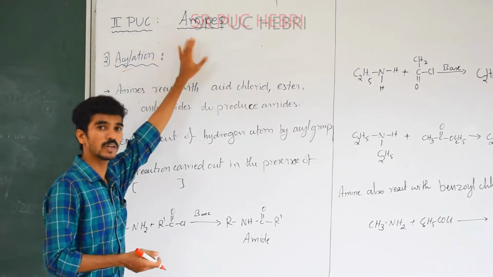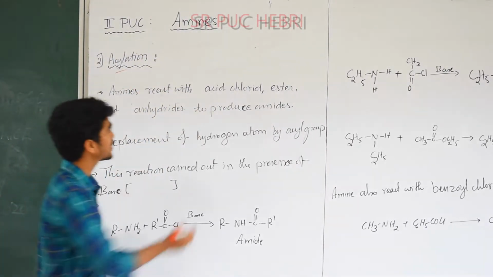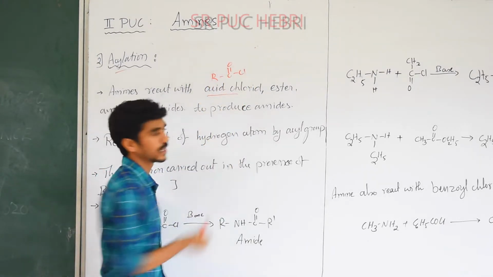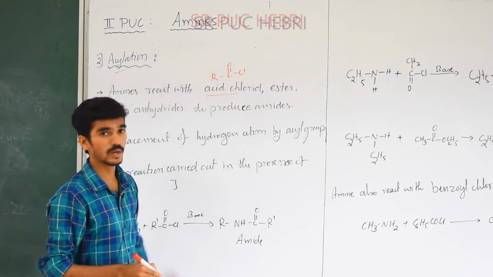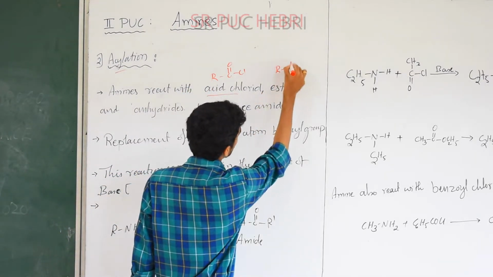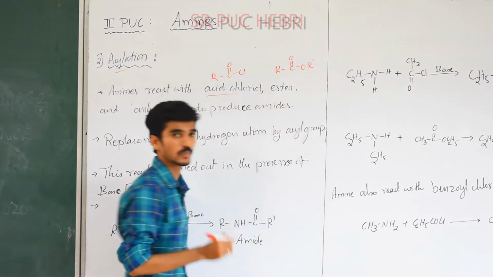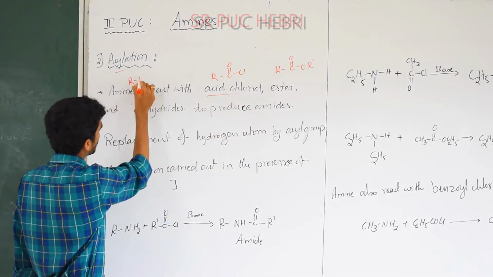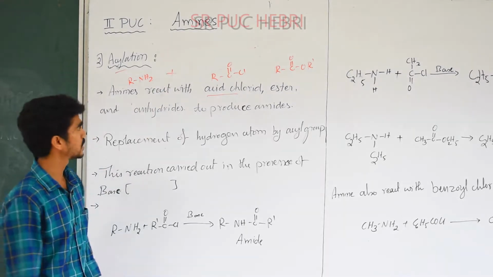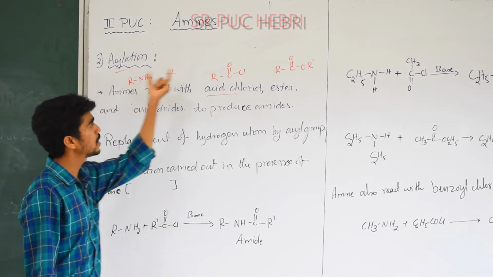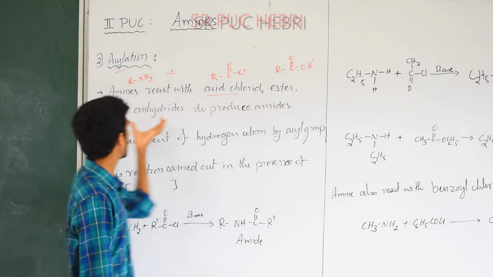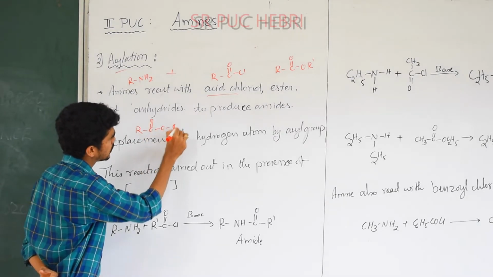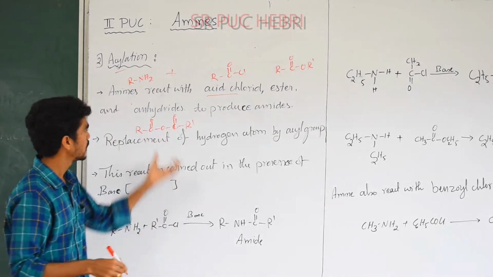Now we concentrate on amines. Amines react with the acid chloride. Acid chloride is nothing but RC double bond OCl. It is an acid chloride, ester is nothing but RC double bond OR dash, that's an ester. These two molecules react with the amine, that is RNH2. Okay, RNH2. Now this is a nucleophile. This nucleophile will substitute to acyl chloride, ester or anhydrides. Anhydrides are nothing but RC double bond O, C double bond O, R dash. Okay, this is an anhydride form.